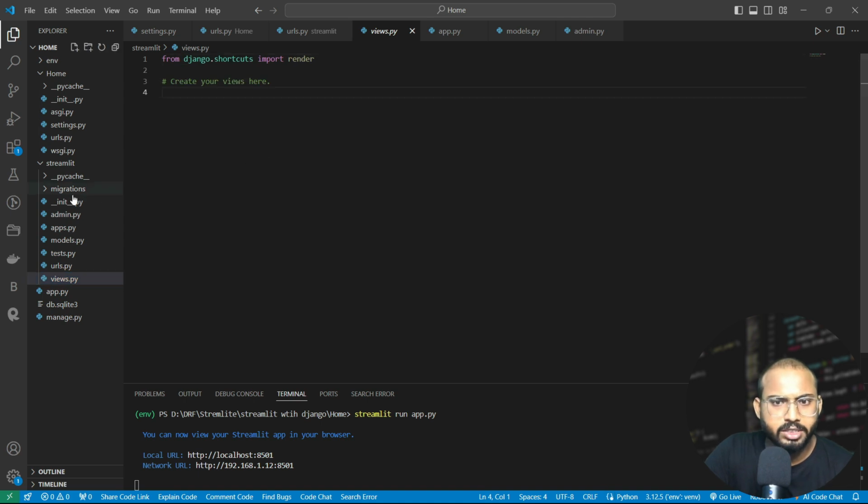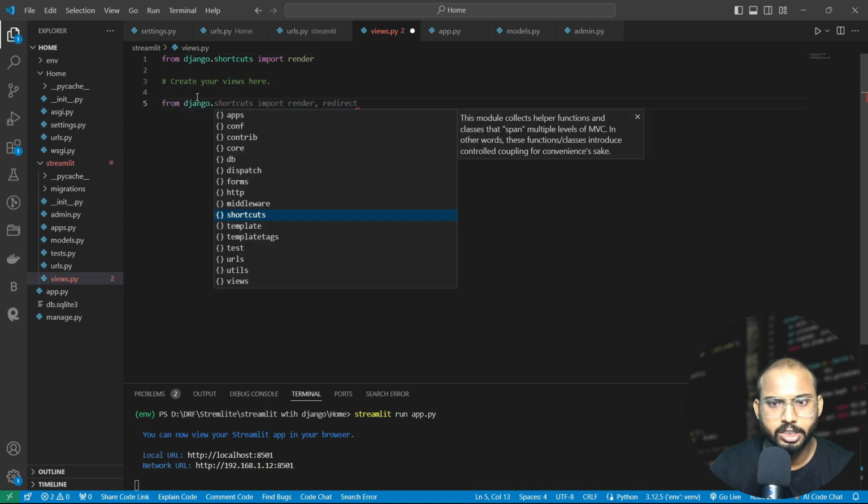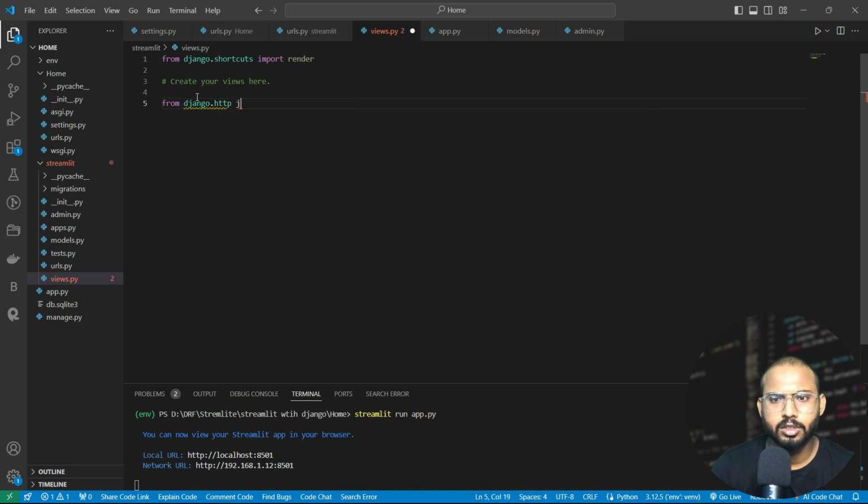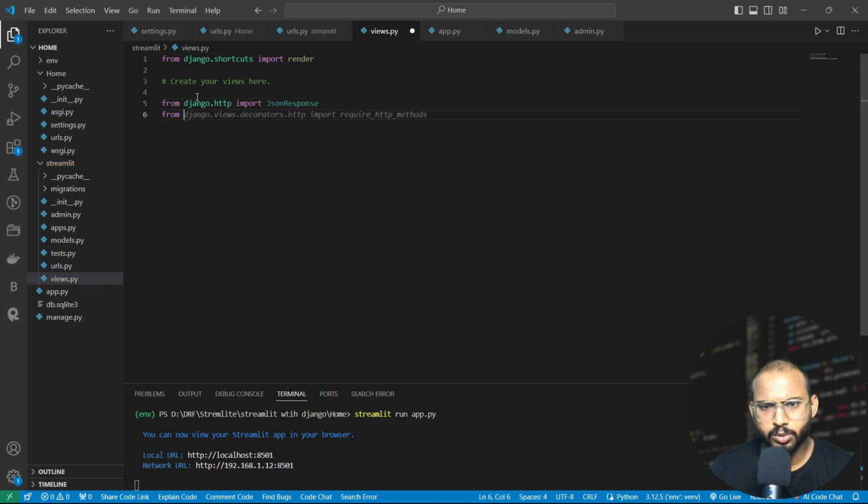So let's define it. First let's import the Django HttpResponse. Actually, we need JsonResponse here. Okay, so let's import this. Similarly, we also need to import the views.